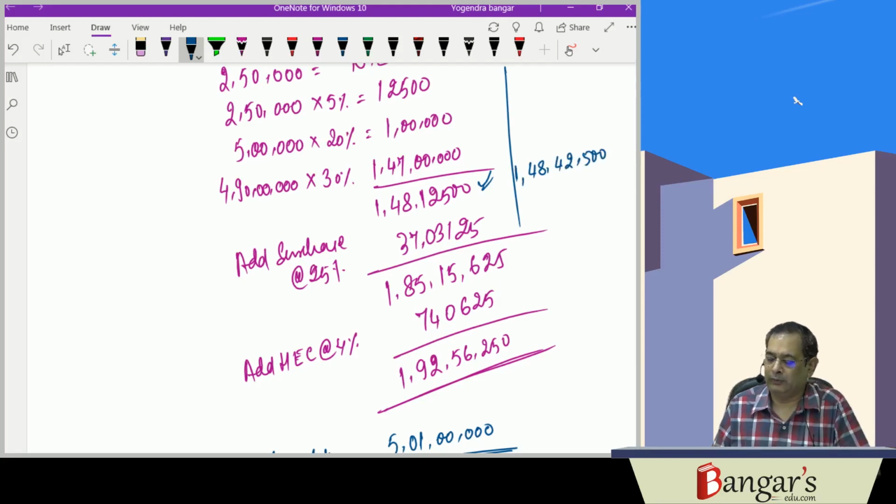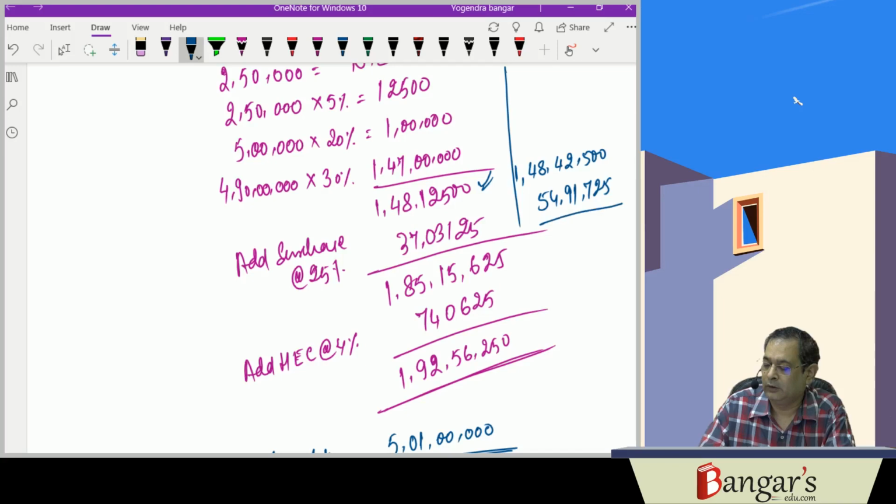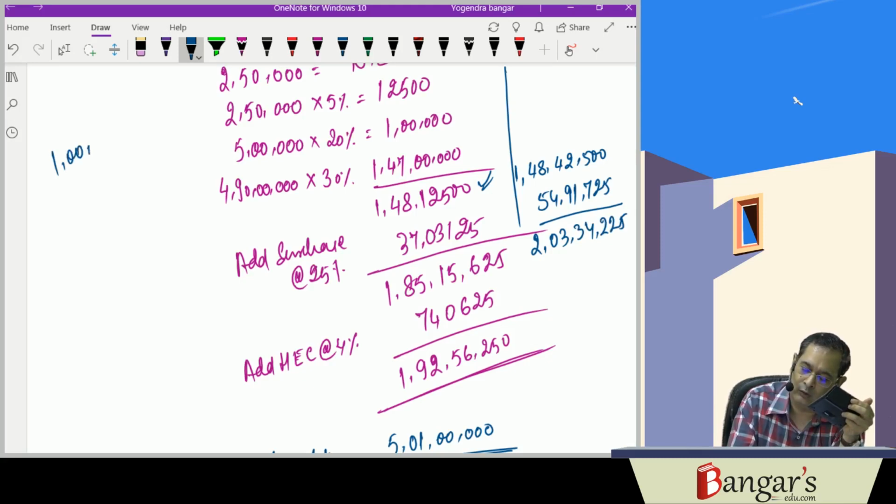Then surcharge will be levied at the rate of 37%. 1,48,42,500 into 37% is 54,91,725. So it works out to be how much? 2 crore 3 lakhs 34,225.